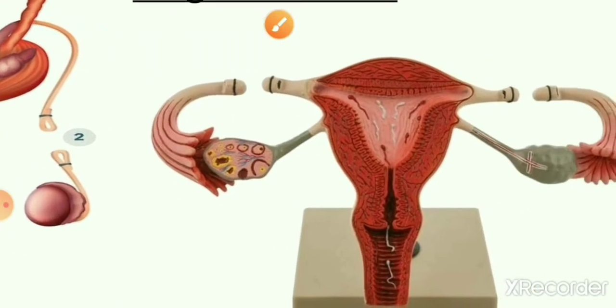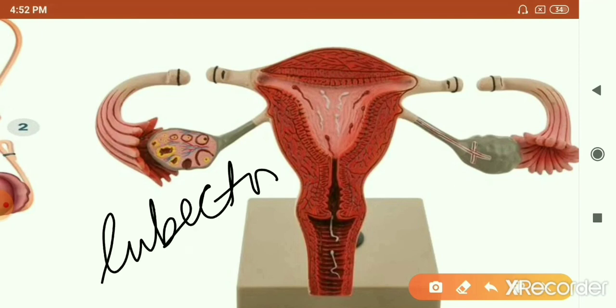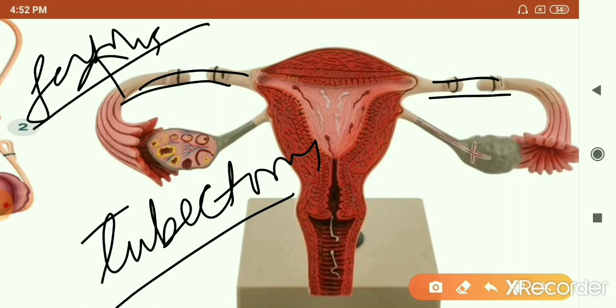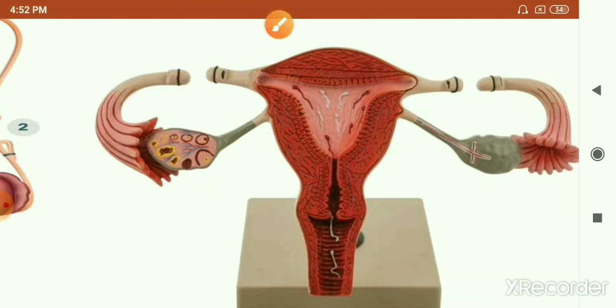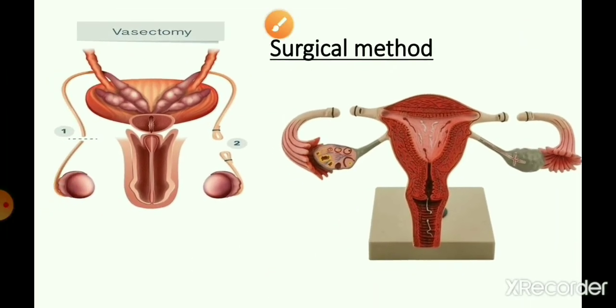Similarly, in females, there is a surgical method called tubectomy. Try to recall, I've told you the oviduct is the place where fertilization occurs. So in tubectomy, the oviducts on both sides are cut, and the cut ends are tied. So this is a surgical method employed in males and females.